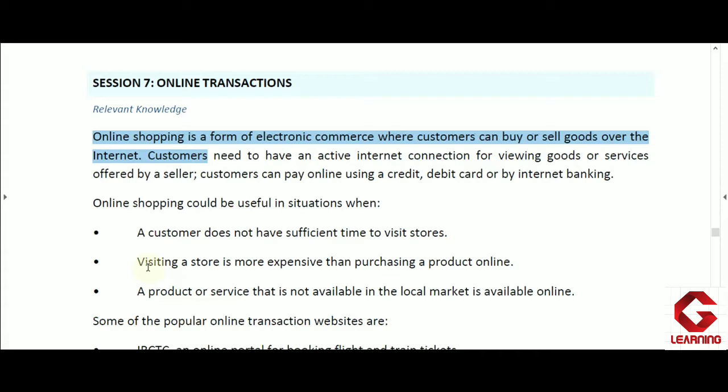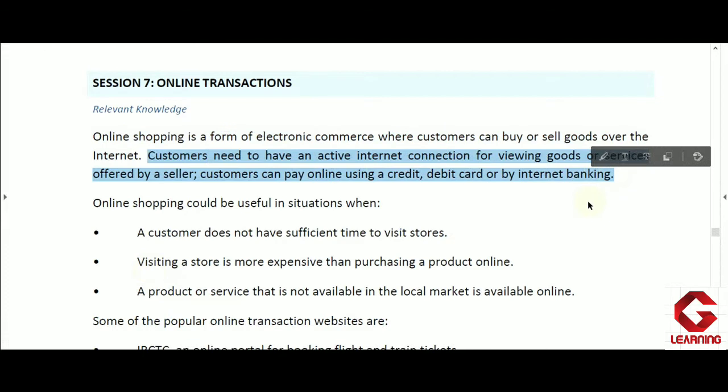So we can sell and buy new as well as used products. We need an electronic device, that may be a mobile phone, laptop or desktop, connected to the internet, and then only this is possible. So this is called online shopping.